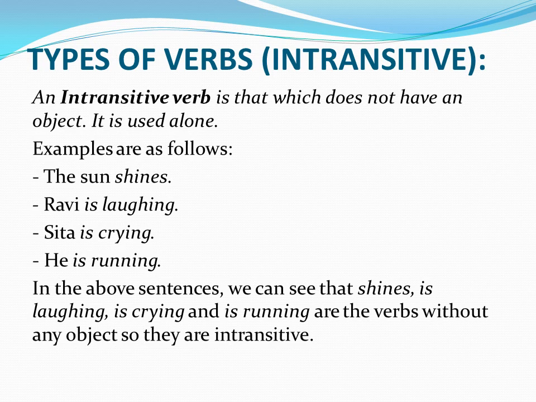See, in the previous slide there were objects after the verb, but here there are no objects. The sun shines. Shines, it is only a verb, there is no object. Ravi is laughing. Only verb is laughing. Sita is crying. Only verb is crying. He is running. Only verb is running. There is no object after that. This is how we use intransitive verbs.